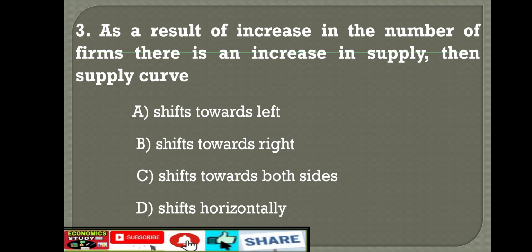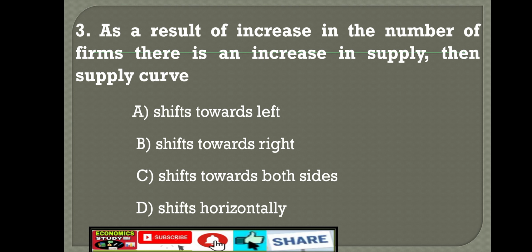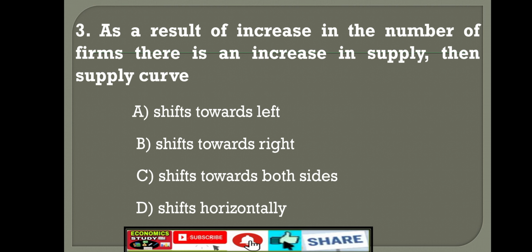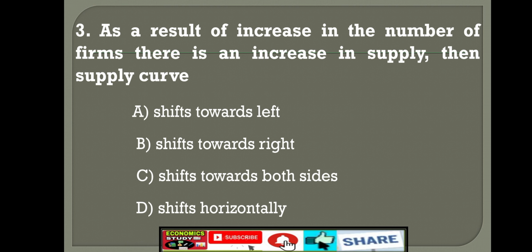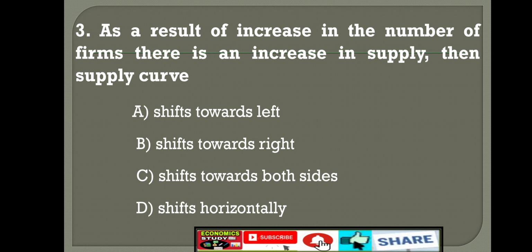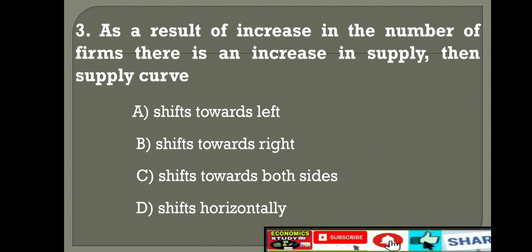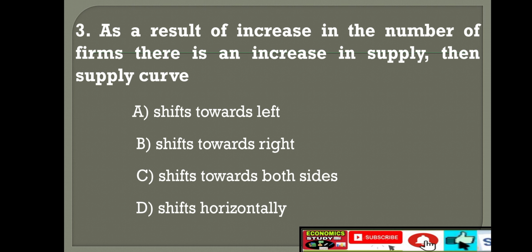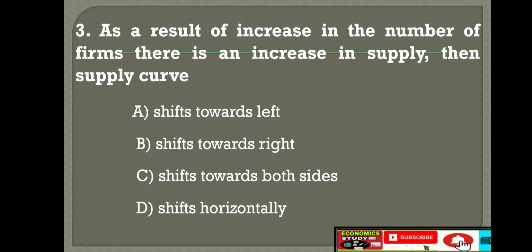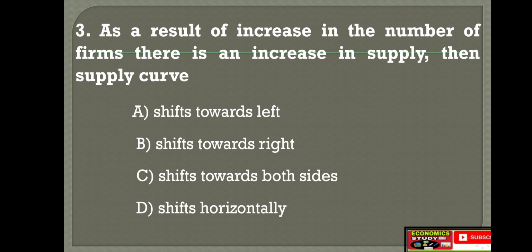Next, question number 3. As a result of increase in the number of firms, there is an increase in supply. Then the supply curve: option A, shifts towards left. Option B, shifts towards right. Option C, shifts towards both sides. Option D, shifts horizontally. The right answer is option B, shifts towards right.